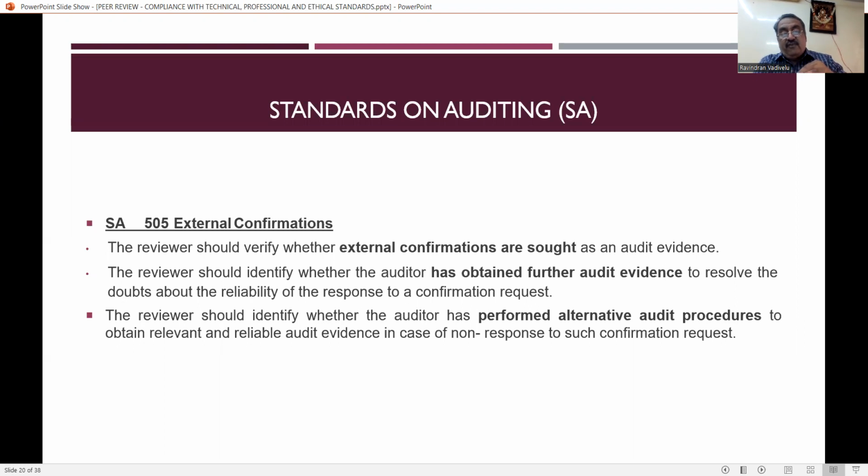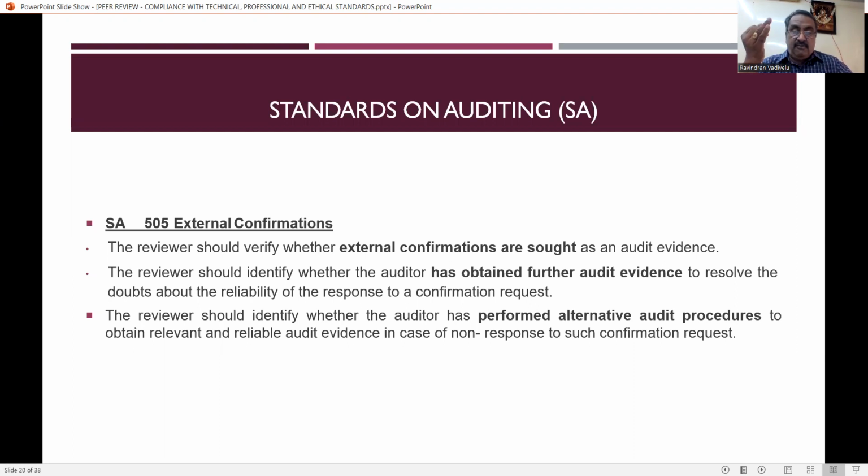The reviewer can see whether the auditor has obtained any additional information other than the external confirmation. In order to rely on the external communication, the reviewer should identify whether the auditor has performed alternative audit procedures to obtain relevant and reliable audit evidence in case of non-response to such a confirmation request. So first, external communication can be sought and relied on as audit evidence.